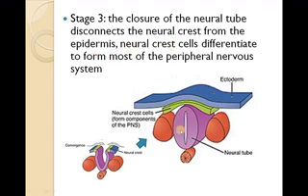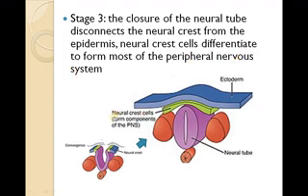The neural tube separates from the neural crest, and the neural crest becomes almost a separate tissue. What we call neural crest cells form a component of the PNS, the peripheral nervous system. It becomes a peripheral nervous system component in the later stage. However, the ectoderm once again forms in a separate layer. So these neural crest cells differentiate to form most of the peripheral nervous system.